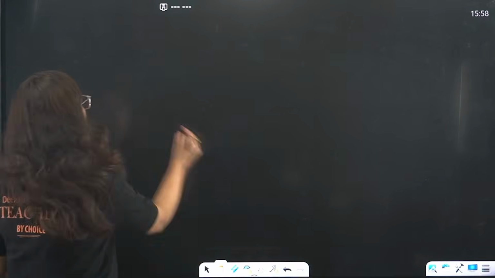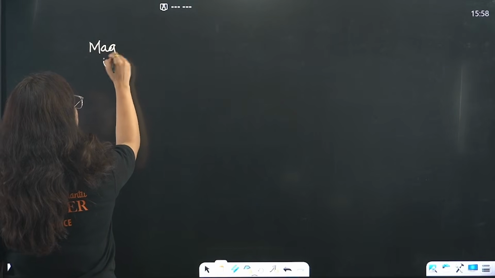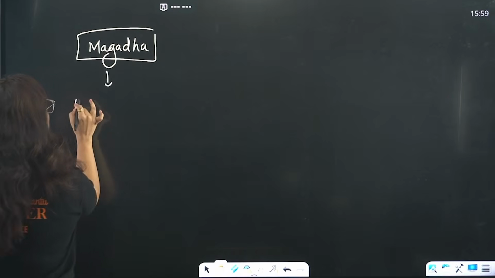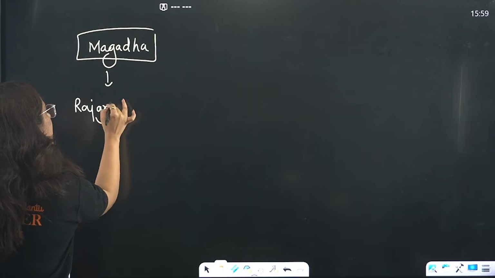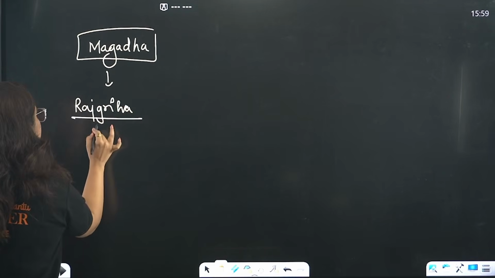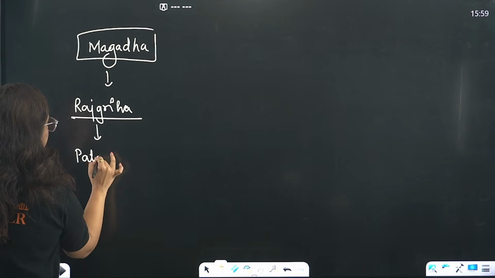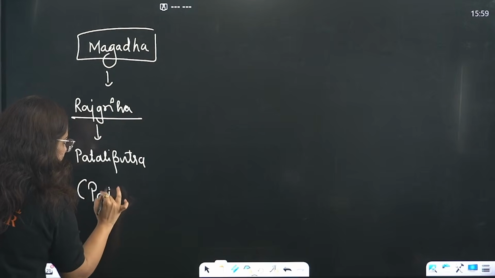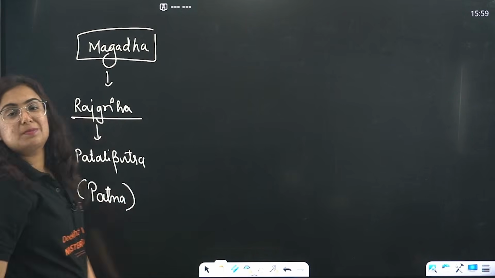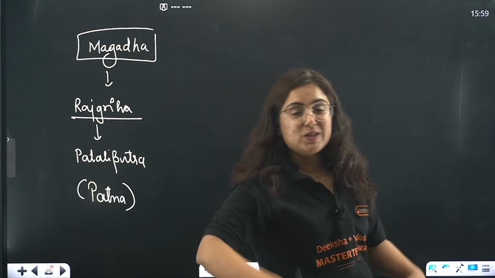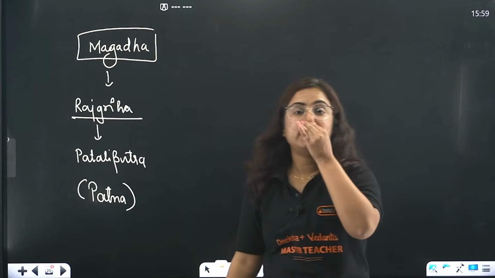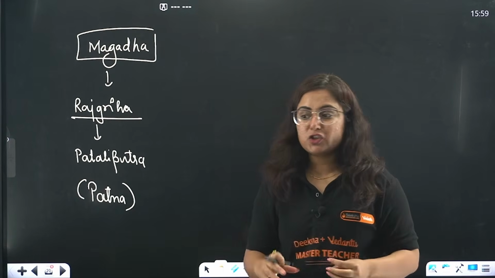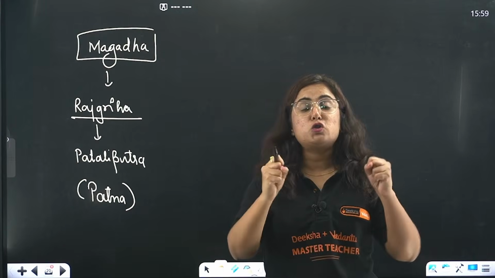Okay, so Magadha was there. Initially, the capital of Magadha was Rajgriha. Later on, it was replaced by Pataliputra. Do you know what Pataliputra is? Yes, the present day Patna was known as Pataliputra, a place which was surrounded by what? Five hills and river Ganga. So it was strategically an important location, because of which Magadha became so powerful.